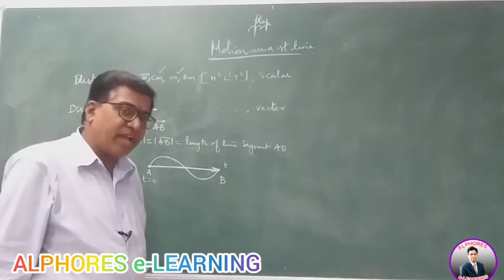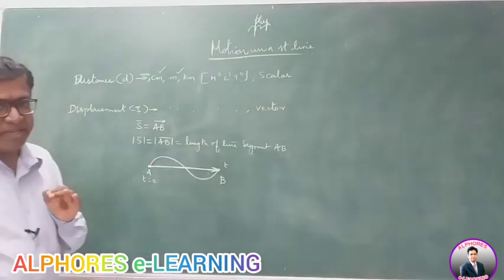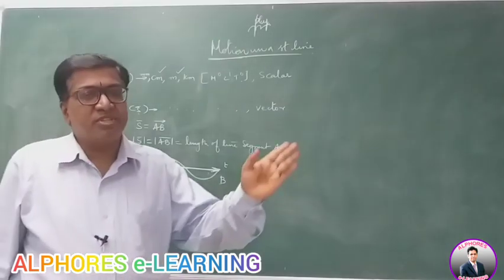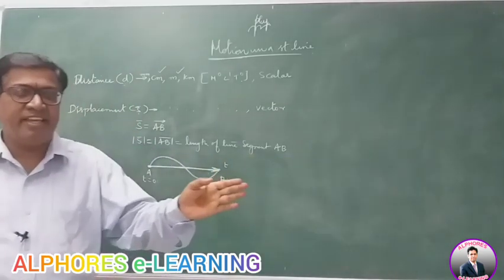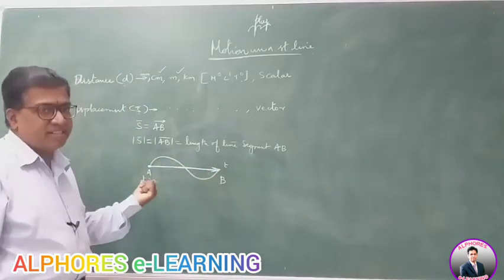It has magnitude and direction. It can be positive, negative, 0. It can be anything, right? If it is moving along positive x direction, plus i, negative direction, minus, right? So the direction is minus.